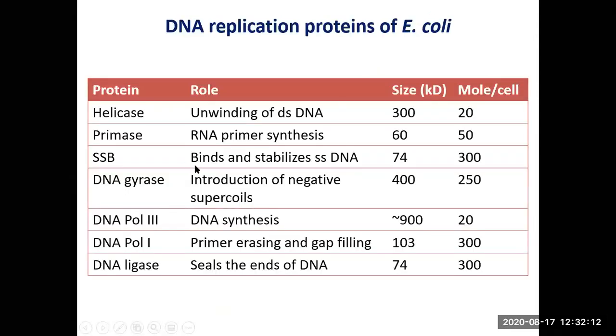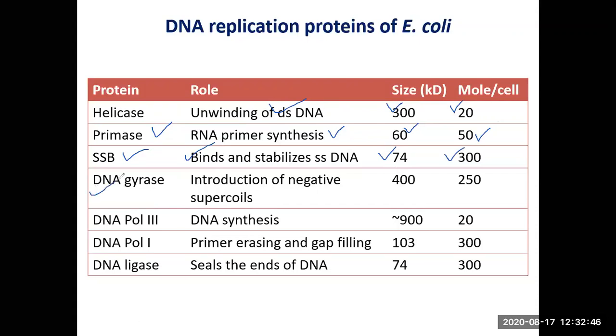So these are the roles of different proteins and enzymes in replication. Helicase is responsible for unwinding of the duplex DNA. The size is around 300 kilodalton and there are 20 molecules per cell. Primase is responsible for RNA primer synthesis. Size is around 60 kilodalton and there are about 50 molecules per cell. Single strand binding protein, SSB, binds and stabilizes the single stranded DNA. The size is 74 kilodalton and there are about 300 per cell.